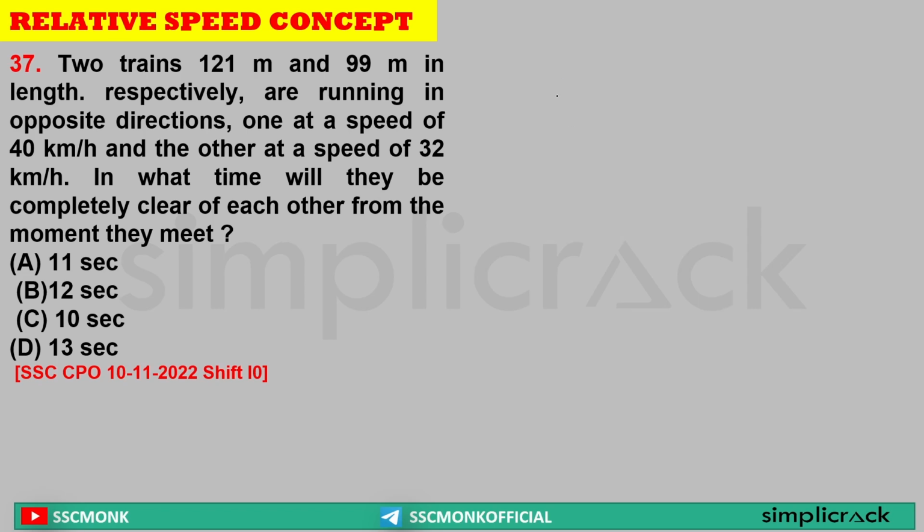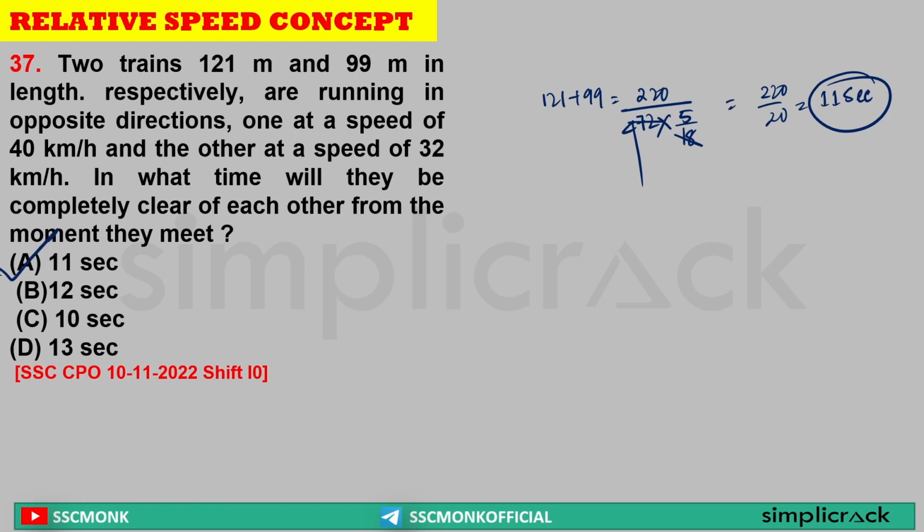Now see, the total length is 121 plus 99, which is equal to 220. Now they are moving in the opposite direction. That means 40 plus 32, 72 km per hour, but it should be changed into meter per second. 72 times 5 by 18, 4 times 5 is 20. So this can be written as 220 by 20, which is equal to 11 seconds. So they will completely clear each other in 11 seconds. Option A is the right answer.